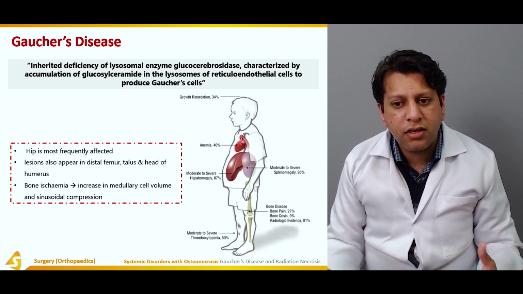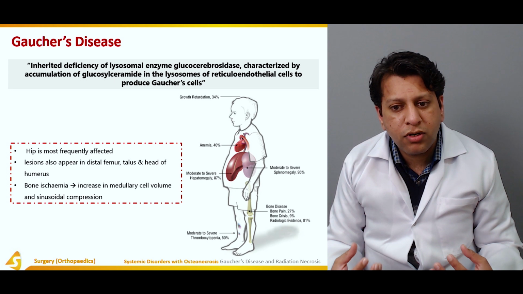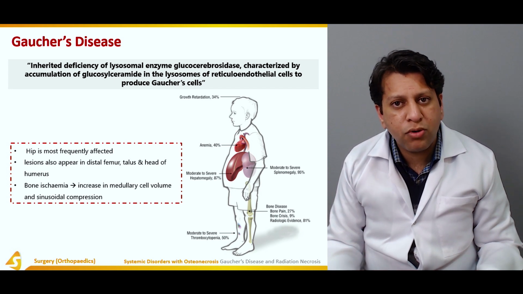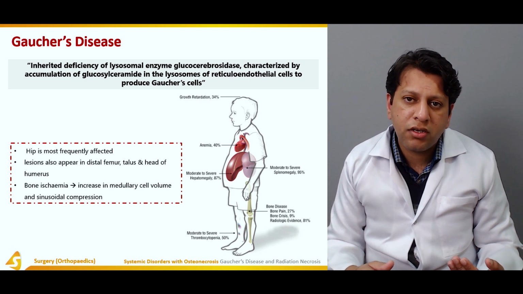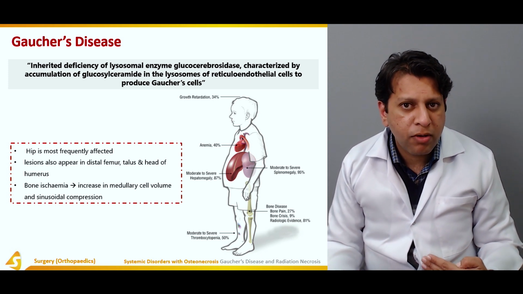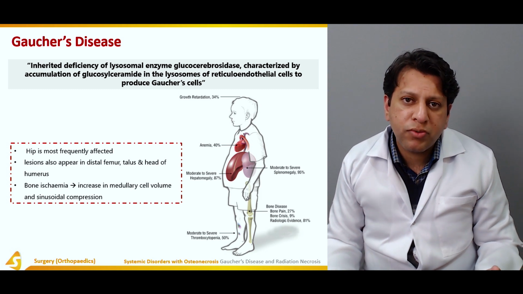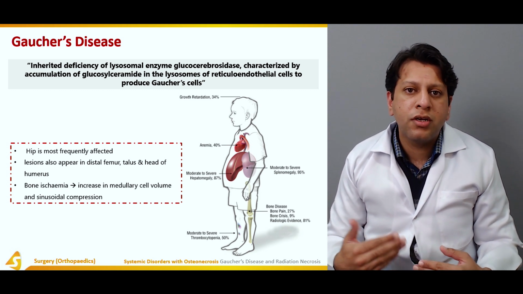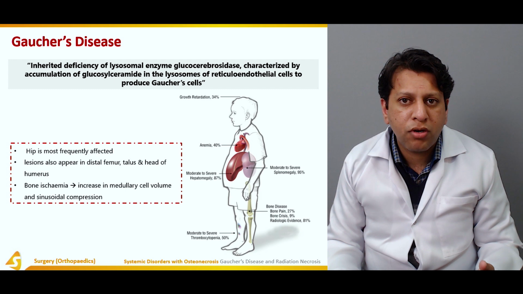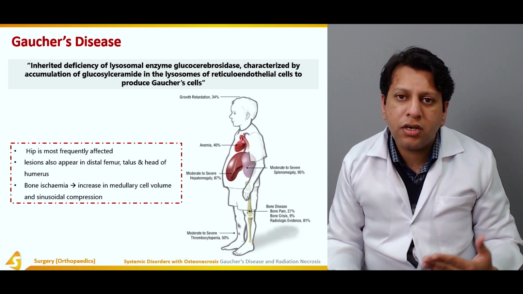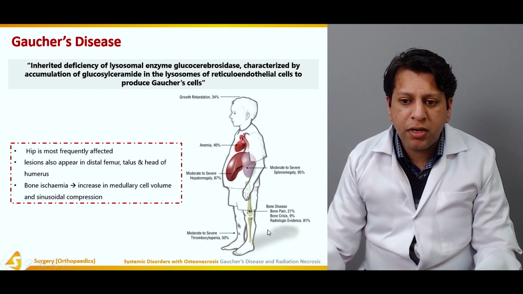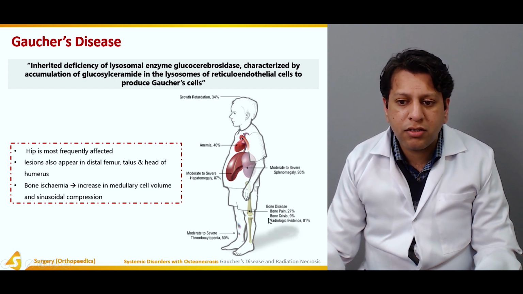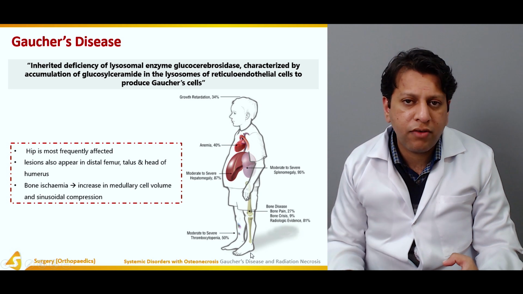So, if that is defective, this would result in anemia because the RBC production is not enough. There are definitely severe infections due to a decreased amount of WBCs, and there will be problems with blood coagulation as well because there is associated thrombocytopenia. So all this leads to bone pain, bone crisis, and sometimes there is radiological evidence.